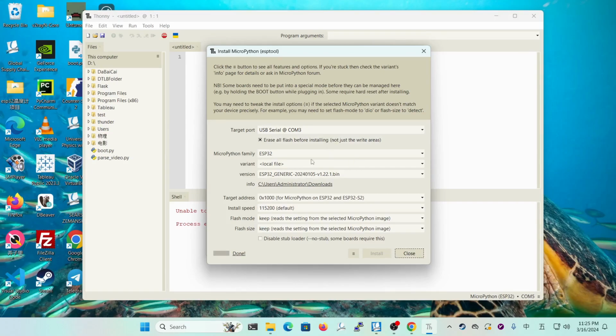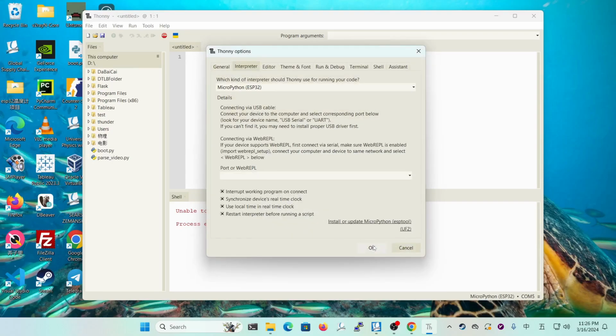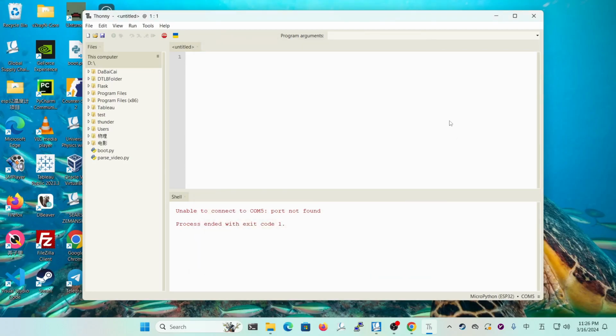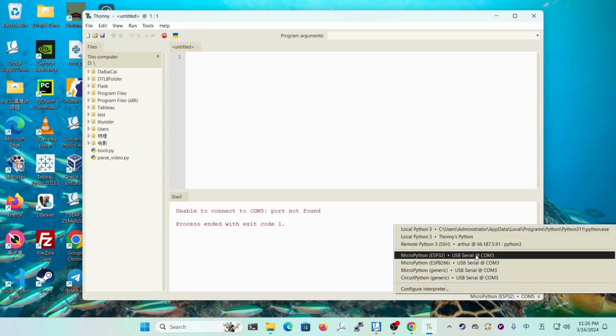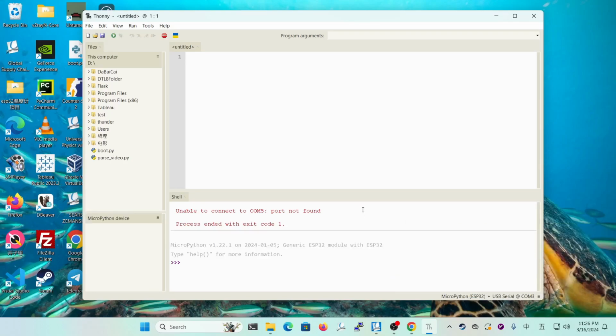Okay, the installing process is finished. You can see there's a done, right? We just close this menu. Now we disconnect our ESP32 from our computer, and then we reconnect it. And we move to the bottom right and we choose ESP32. Okay, you see, now MicroPython has been installed successfully on our ESP32.